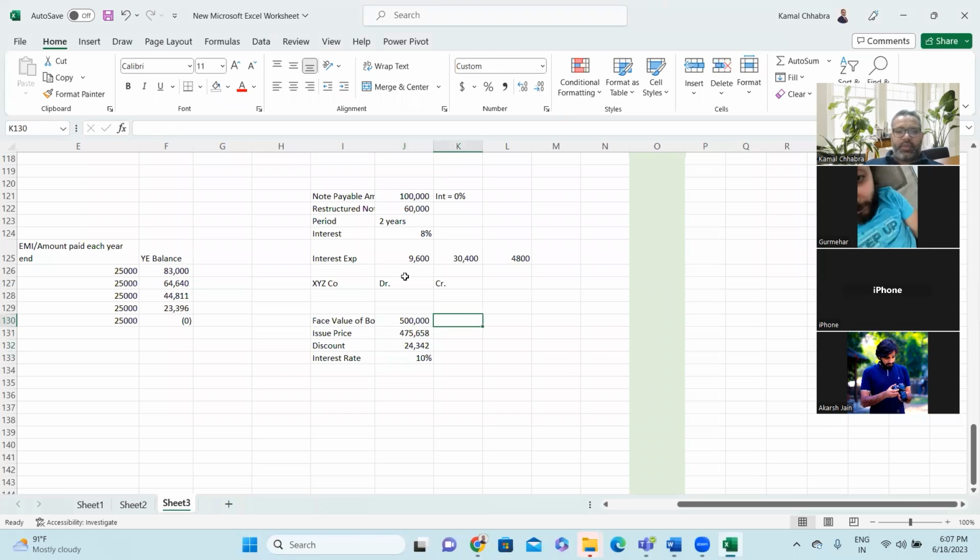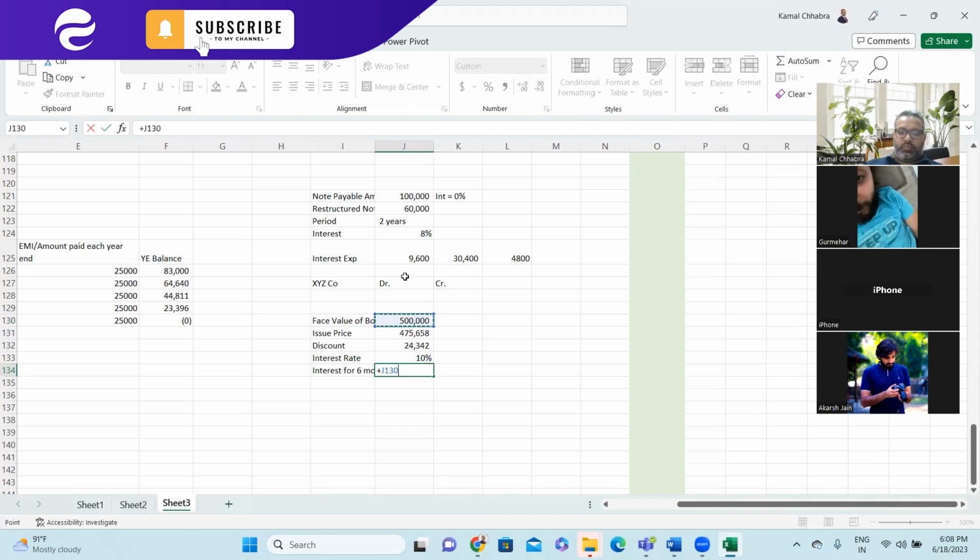So what is the interest? Achha. 50,000, 5 lakh into 10% into, I think 6 months. Ho gaye na, poore 6 months, January aur July. Achha. Right? Yes sir.